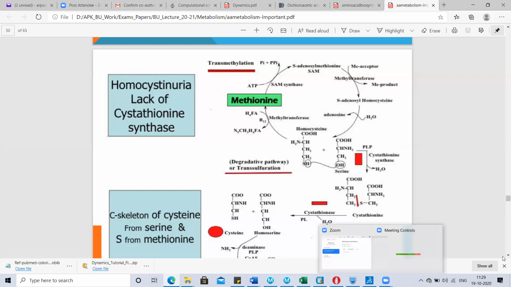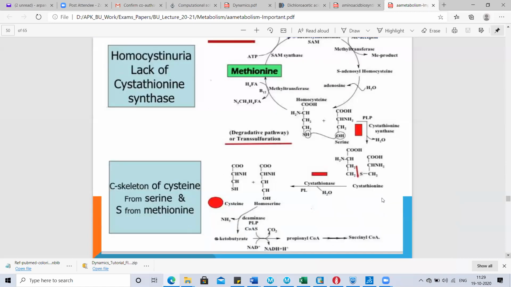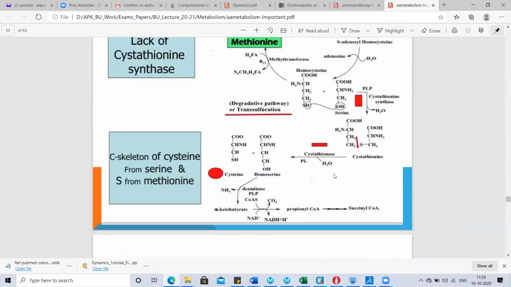And what happens to this cystathionine? When it reacts with one water molecule in the presence of cystathionase, it gets converted back into cysteine and homoserine. Cystathionine is just a combination of homocysteine and serine.